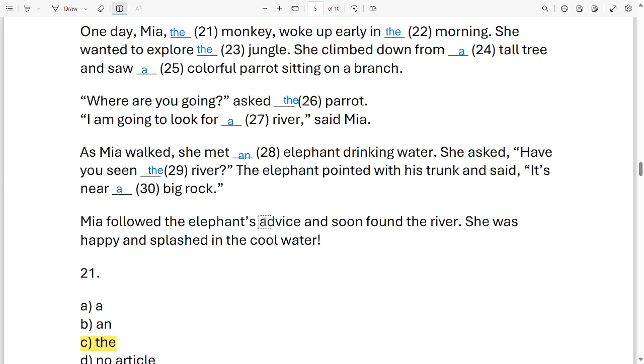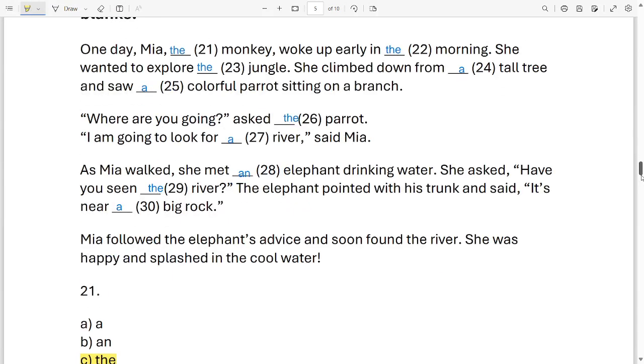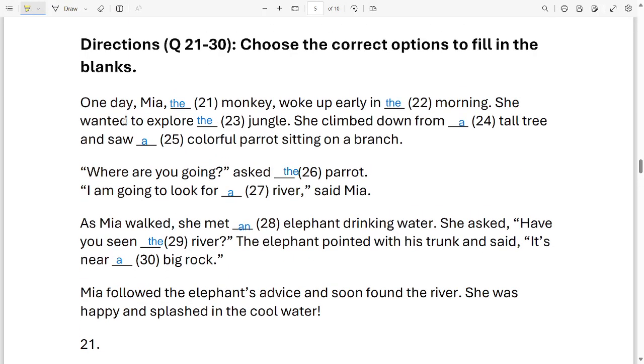Mia followed the elephant's advice and soon found the river. She was happy and splashed in the cool water. Now I'm going to read this paragraph once again for you so that you understand it better.